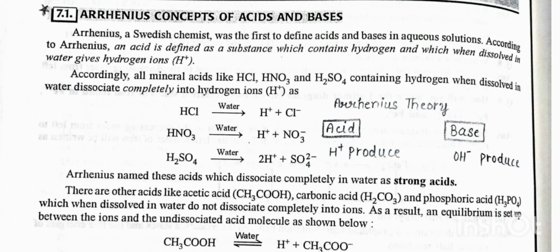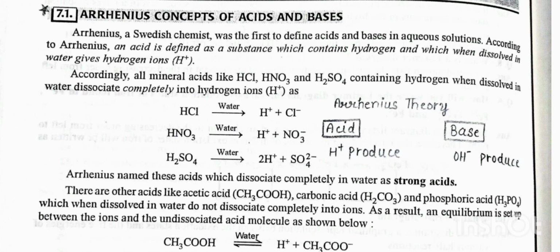Arrhenius, a Swedish chemist, was the first to define acids and bases in aqueous solution. According to Arrhenius, an acid is defined as a substance which contains hydrogen and which when dissolved in water gives hydrogen ions. Accordingly, all mineral acids like HCl, HNO3 and H2SO4 containing hydrogen, when dissolved in water, dissociate completely into hydrogen ions, H+.